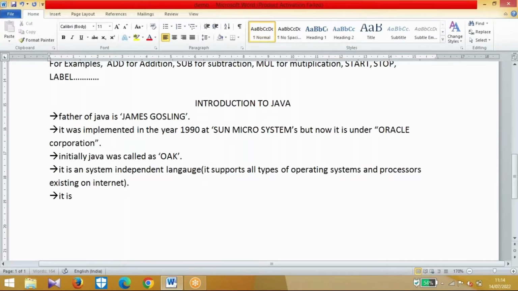Next, it is a high level language. What is the meaning of high level language? Why do we call Java programming a high level language? It should support GUI, which means graphical user interface. In the backend you write code, and on the front end it displays some graphical view. That is nothing but a graphical user interface.